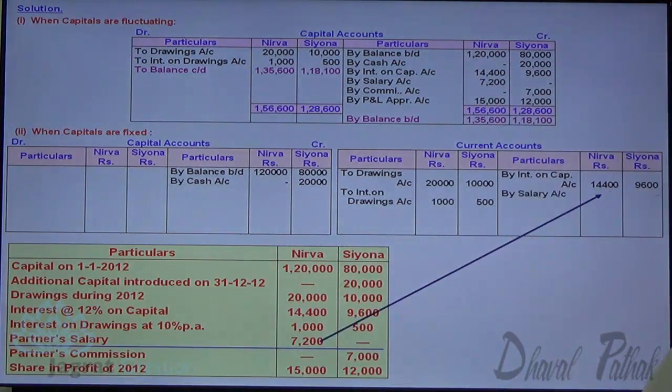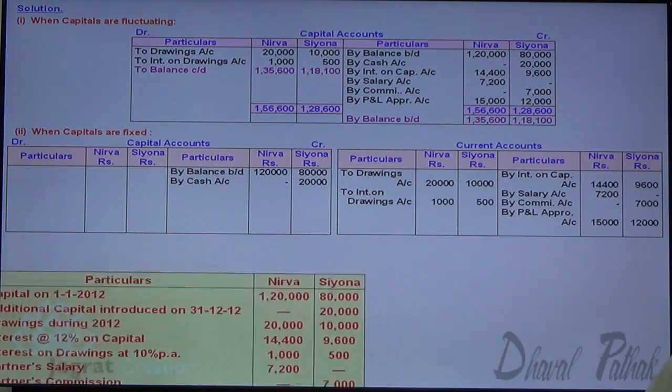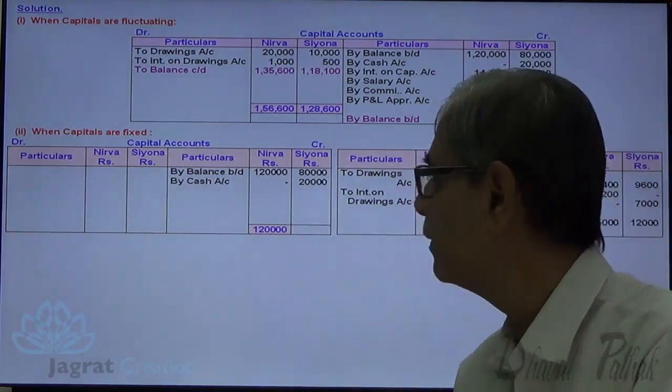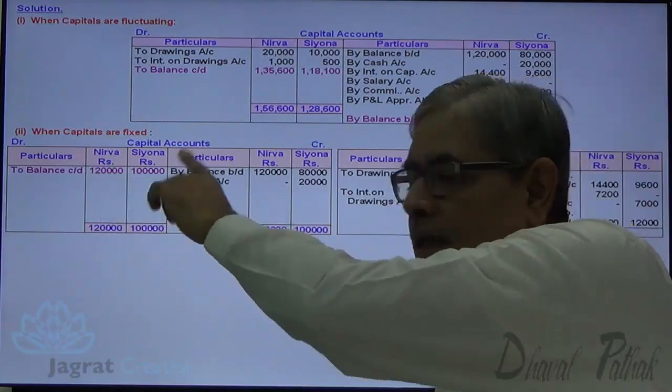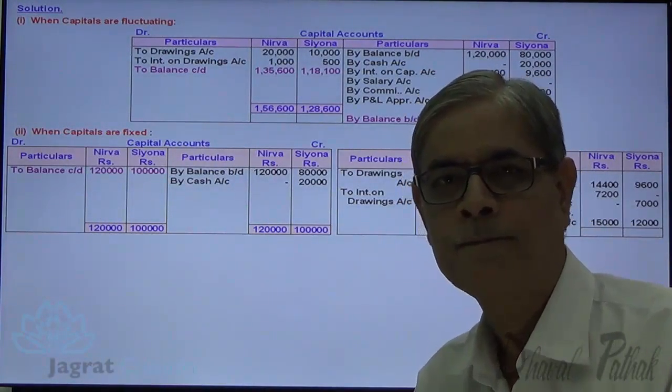So salary to a partner, current capital account credit. Commission to a partner, current capital account credit. Annual profit distributed to a partner is also credited to current capital account. Now I want to find out the balance. The balance of fixed capital account is 1,20,000 and 1 lakh. This is the balance carried forward of fixed capital. This is more or less permanent capital balance.